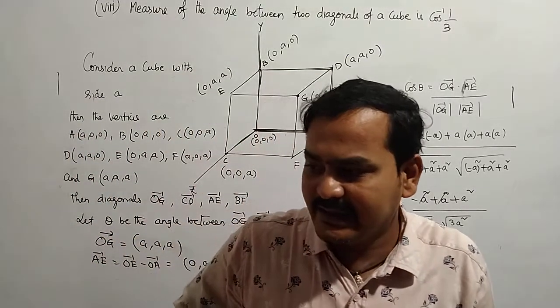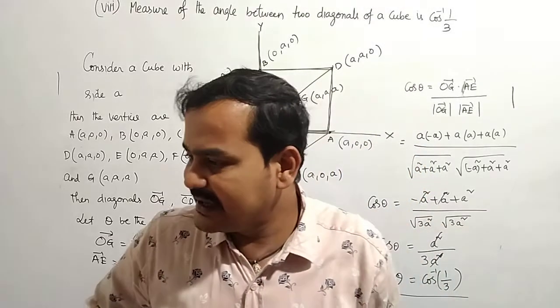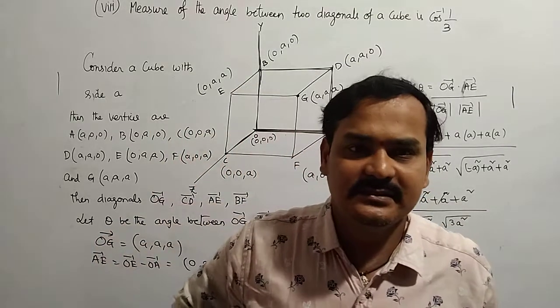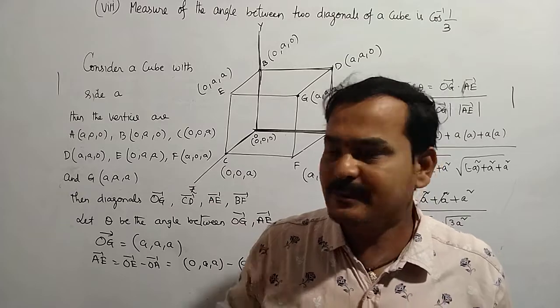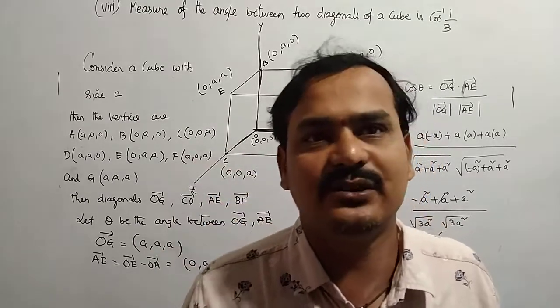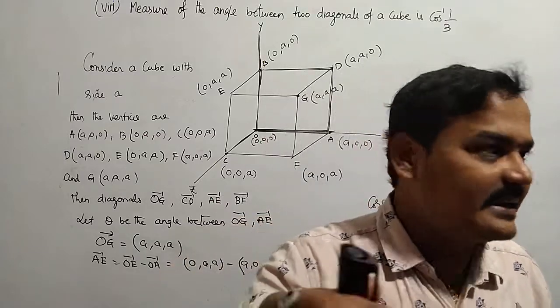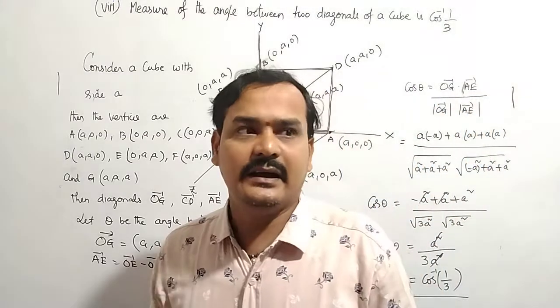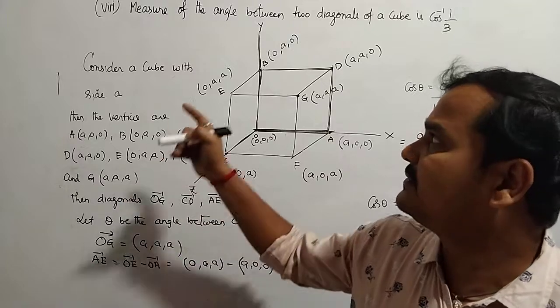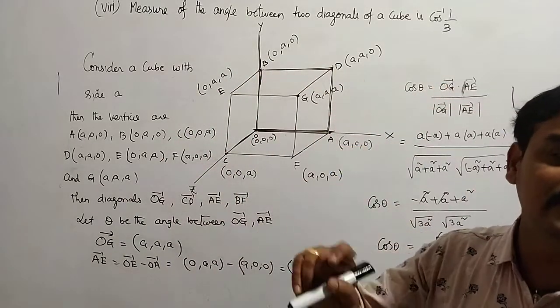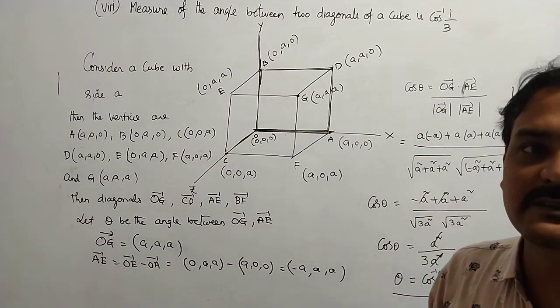And the remaining is only the 8th question. We will be discussing the 8th question in the next class. Up to you, today you can prepare these 3 questions. The first question is the altitudes of a triangle are concurrent, the second is the angle in a semicircle is a right angle, and the third is the angle between two diagonals of a cube is cos inverse of 1 by 3.